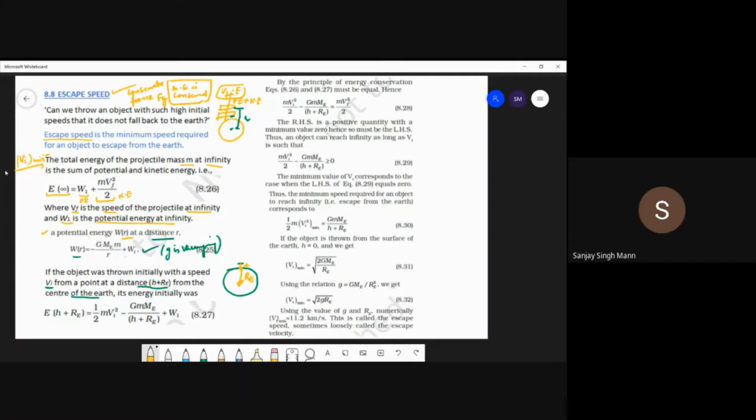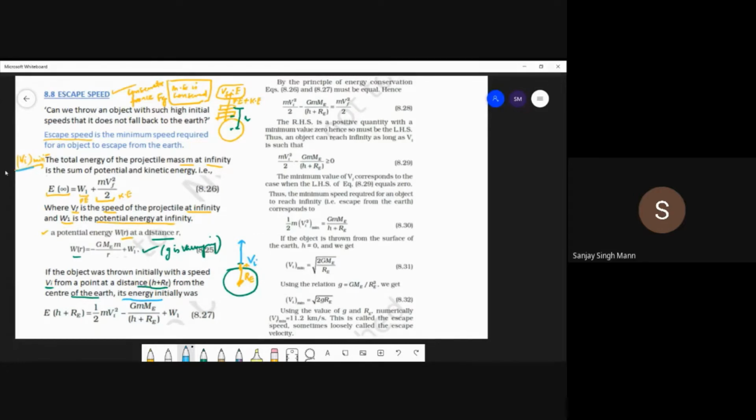So the total is h plus Re, right? And we have launched a projectile from here. What was its energy initially? The velocity with which it is launched is vi, the initial velocity. So this is our target: vi minimum is what we are supposed to find.